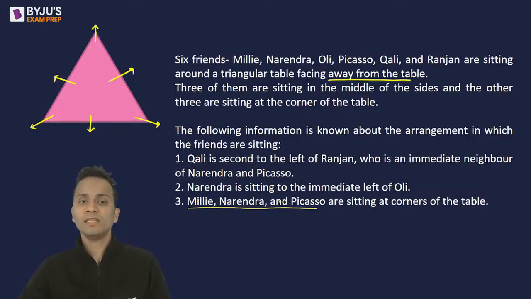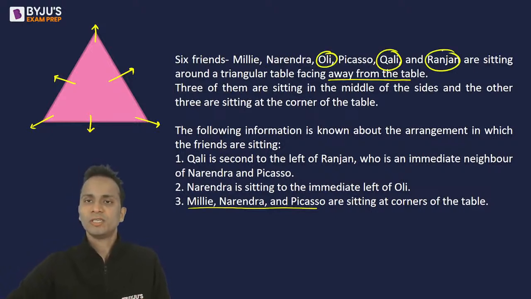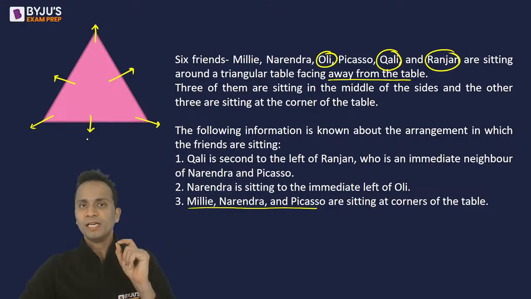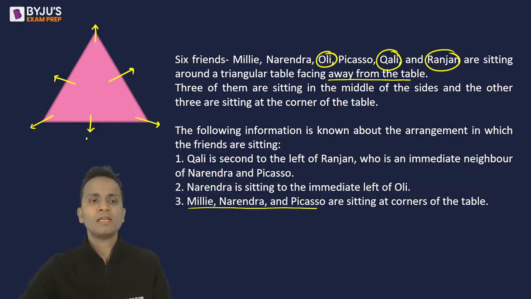So the other three, I'll mark their names: Ollie, Polly and Ranjan. These three will be sitting at the middle of the sides. Now using the first statement, Q is sitting second to the left of Ranjan. So if I place Ranjan anywhere in the middle of the side, I'll start by placing Ranjan at this chair.